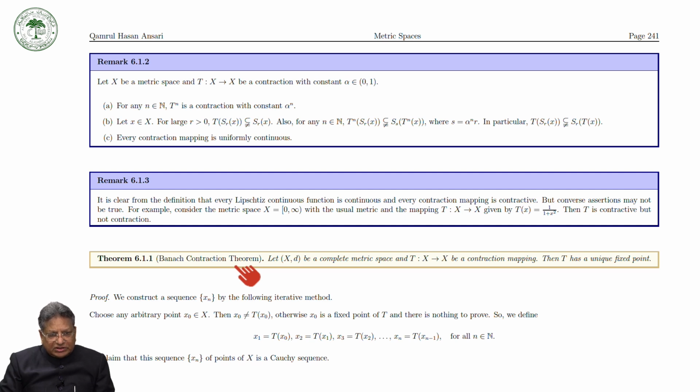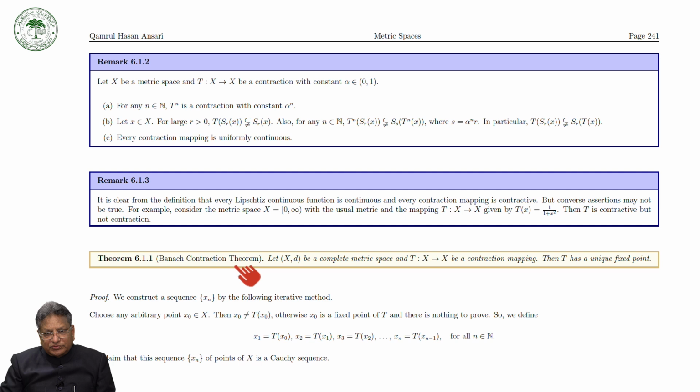Now, we prove this theorem, and basically the proof is based on the construction of a sequence. It is a constructive proof, and not only this, by using the proof of this theorem, you can also find a fixed point.